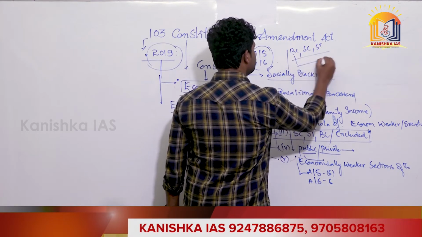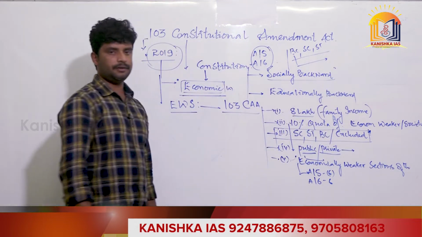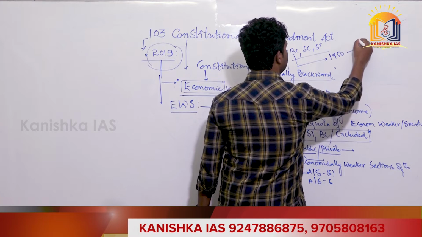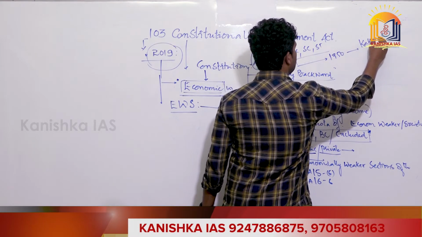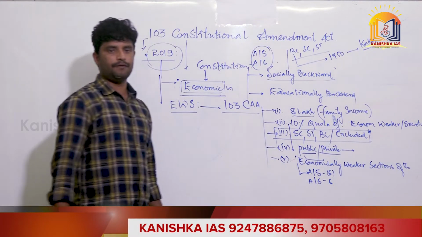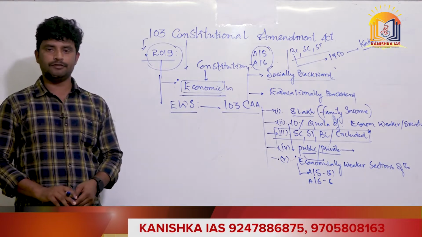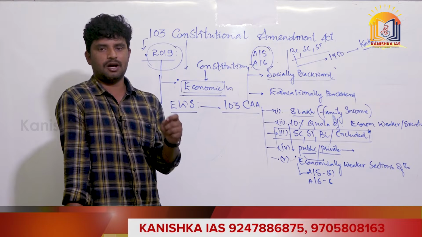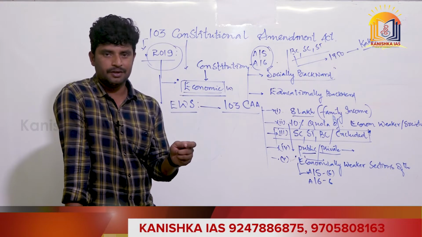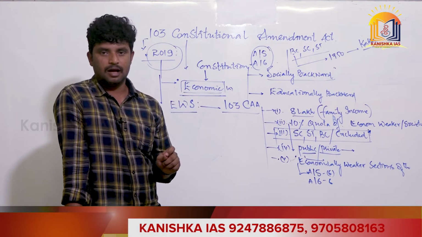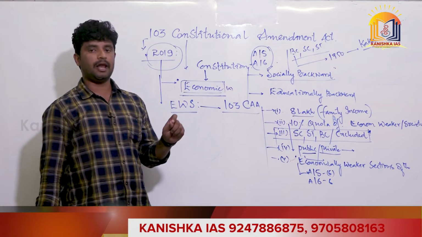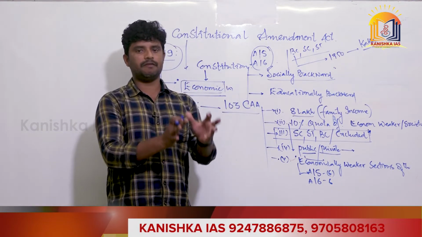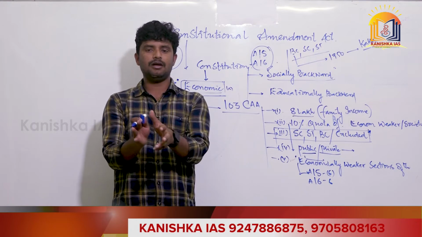And even for the BC reservations, in the 1950s, after the first BC commission, I think everybody knows that Kaka Kalelkar was the first BC commission chairman who did his research on how many categories come under the purview of BCs who can claim the reservation, and how after 1989 the V. P. Singh government strengthened 27% reservations for the BCs.